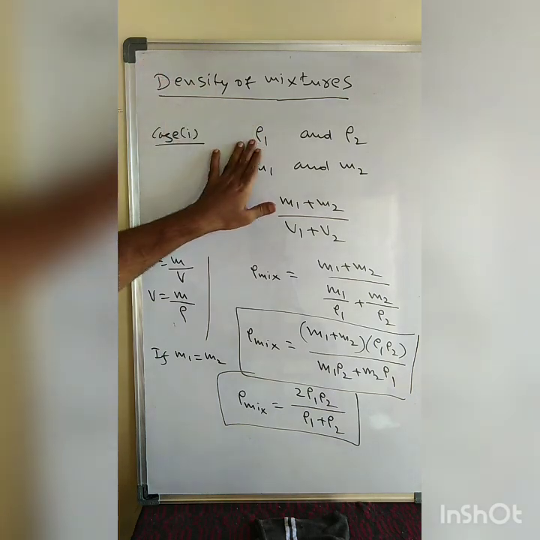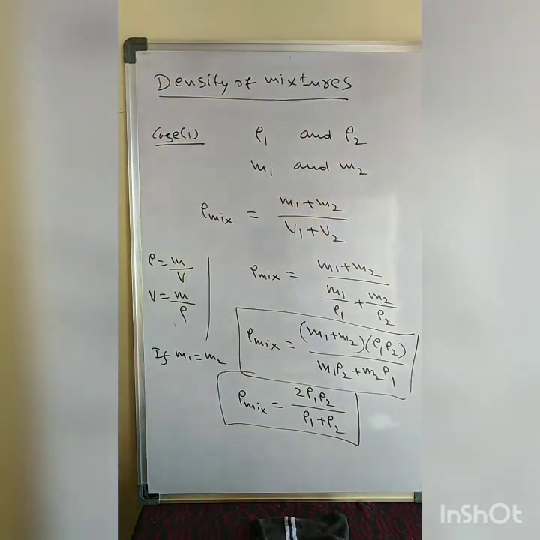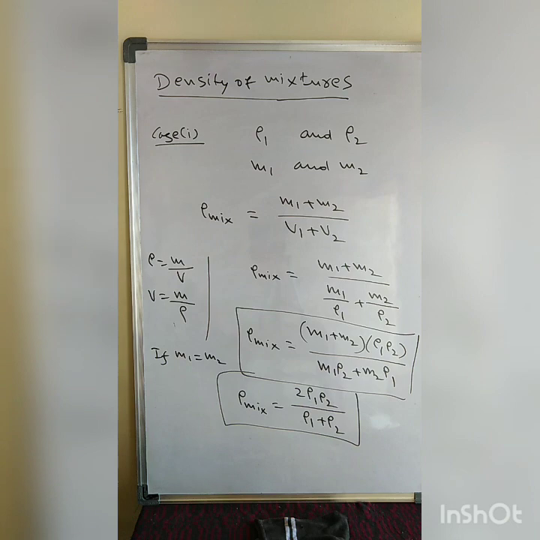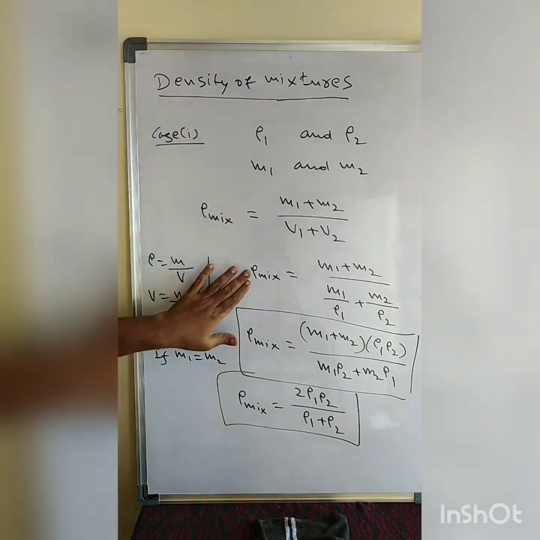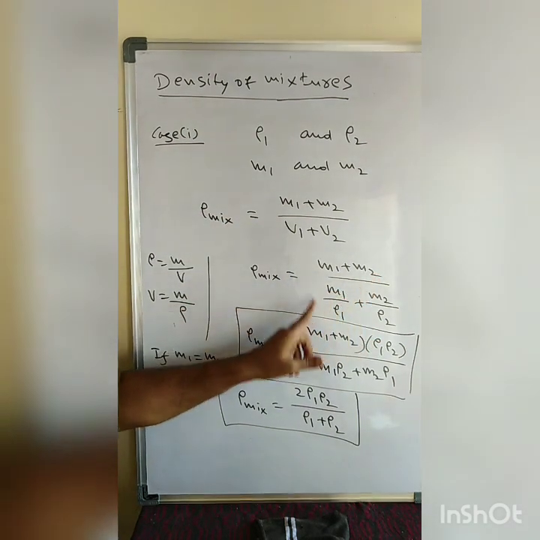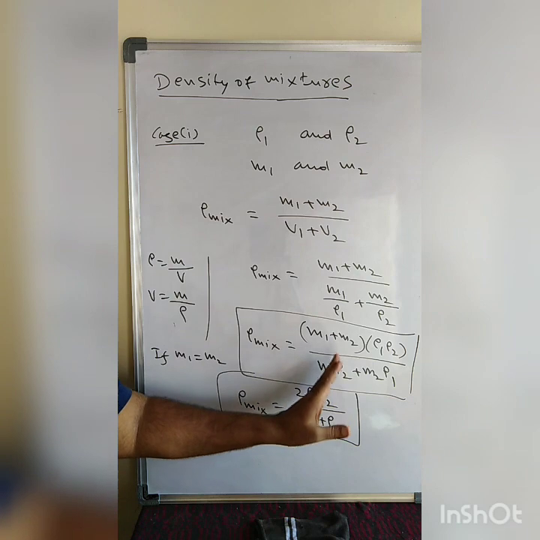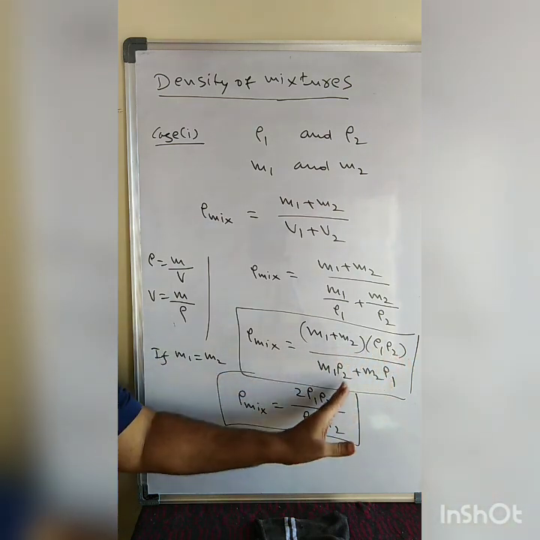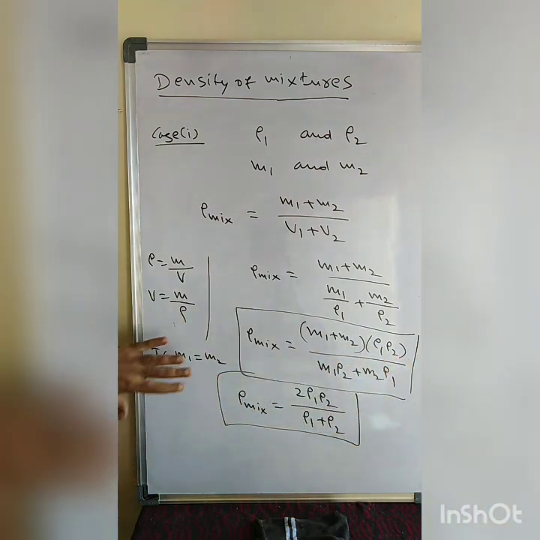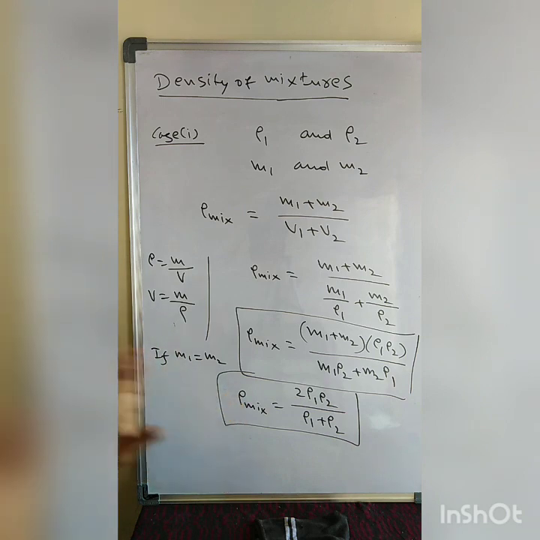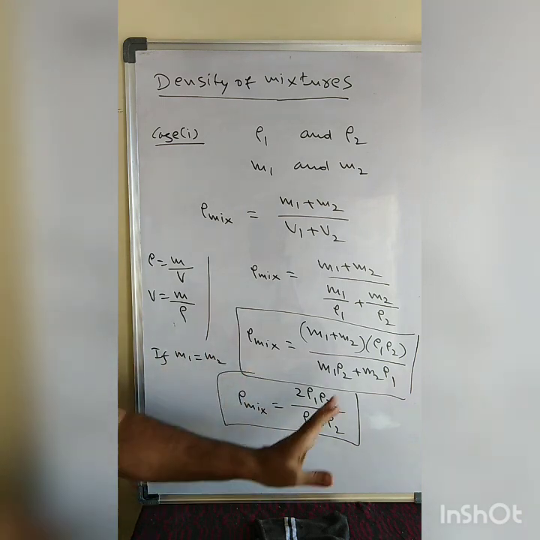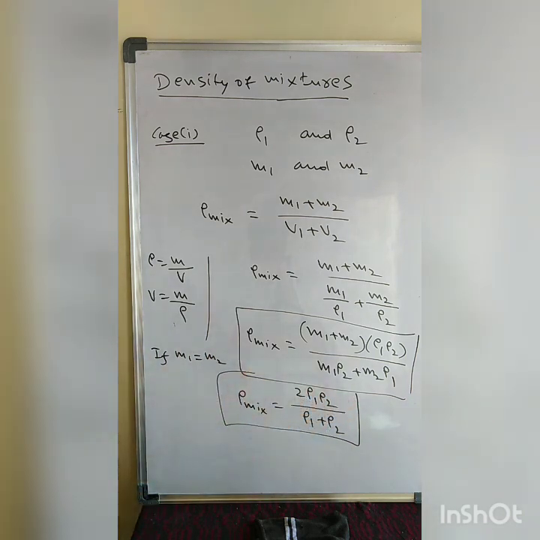Suppose they are given densities and only masses. They did not give volume. So in that case, what is the density of the mixture? It is M1 plus M2 divided by M1 by rho 1 plus M2 by rho 2. That is nothing but (M1 plus M2) into rho 1 rho 2 by (M1 rho 2 plus M2 rho 1). Now if both the masses are the same, then the density of the mixture is 2 rho 1 rho 2 by rho 1 plus rho 2.